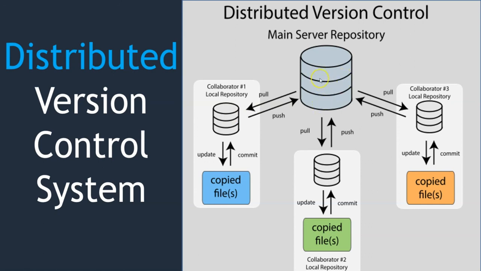In this case, even though the centralized repository is not available or a local repository is not available, there is no problem, because other collaborators or developers also have the same code. You can push this code into the central repository. From there, again, everybody can pull it. So pull is nothing but taking the code into your local repository, and push is nothing but pushing the code into the centralized repository. You are going to understand these terms a little deeper in the upcoming sessions.